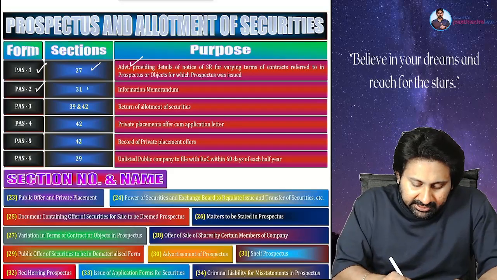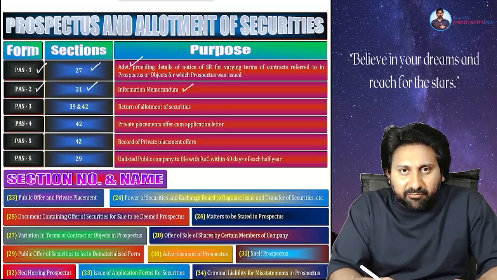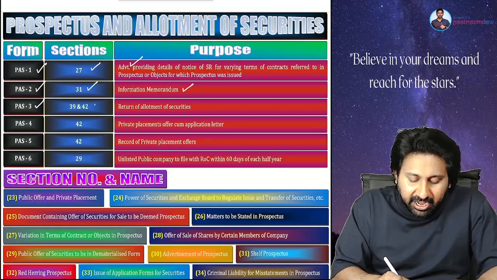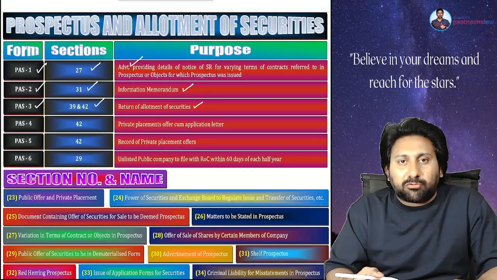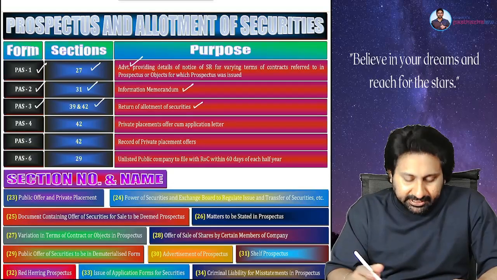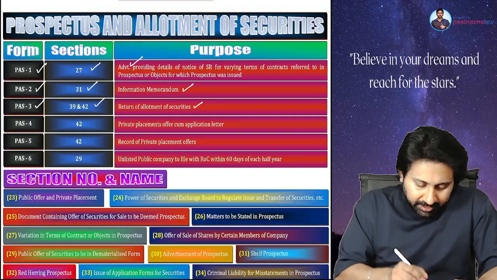PAS2, section 31 will cover this, talking about information memorandum format. PAS3, section 39 and section 42, return of allotment, which will be filed with ROC. Normally 30 days, private placement 15 days: section 39, 30 days; section 42, 15 days.